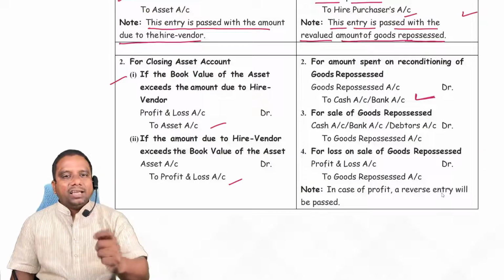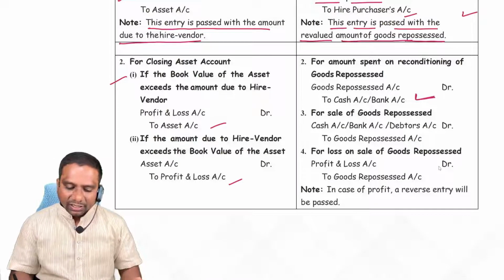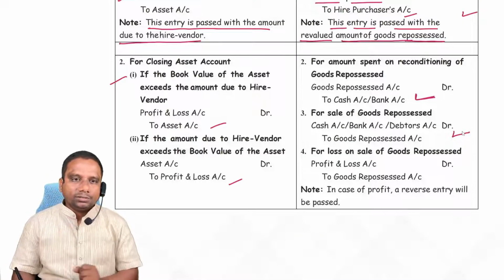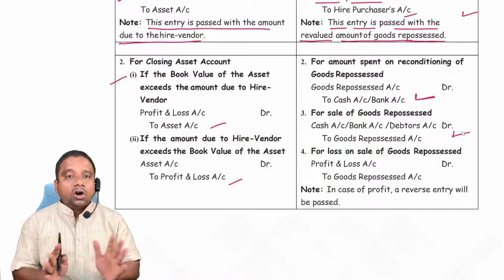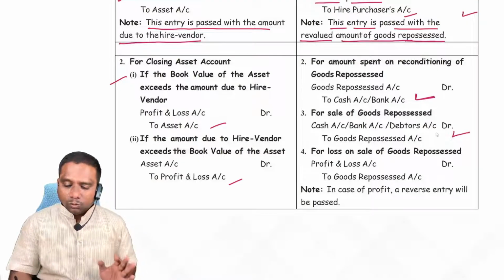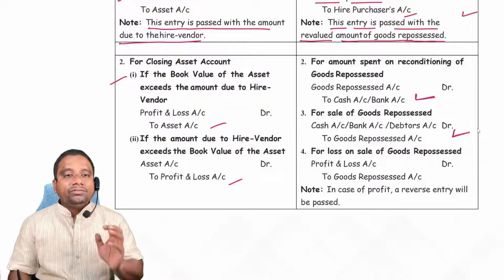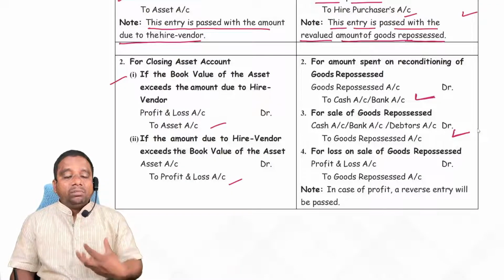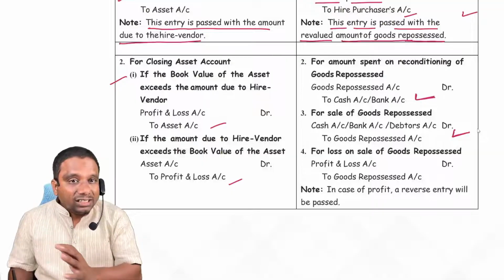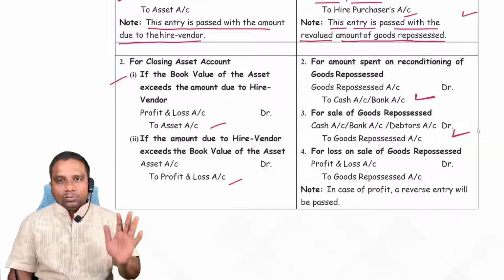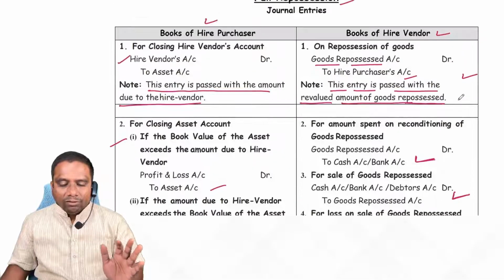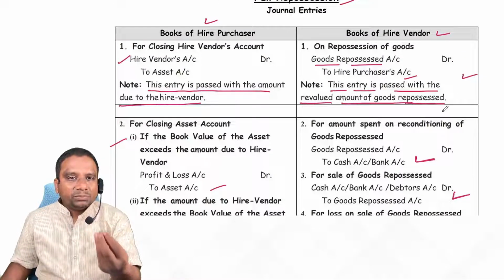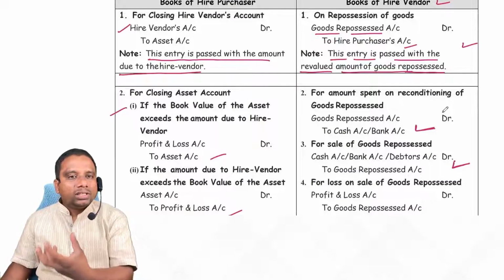Now we sell the asset to somebody. Entry: cash or bank or debtor account debit to goods repossessed account. This time not hire purchase sales, this time goods repossessed account, because whichever goods we have taken back, the same we are selling. We are not selling fresh goods. Hope you understood. Now we have taken the asset from hire purchaser, incurred some expenses on it, and sold the same.